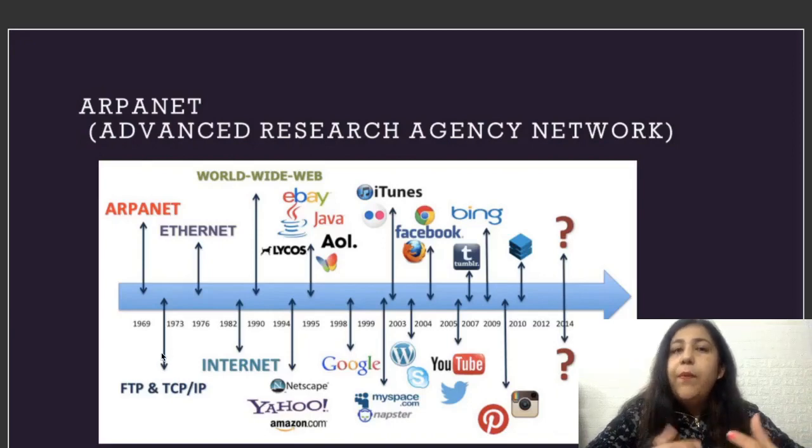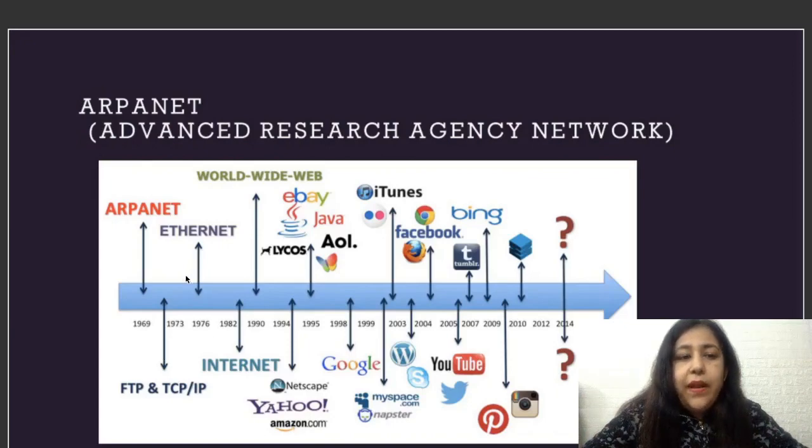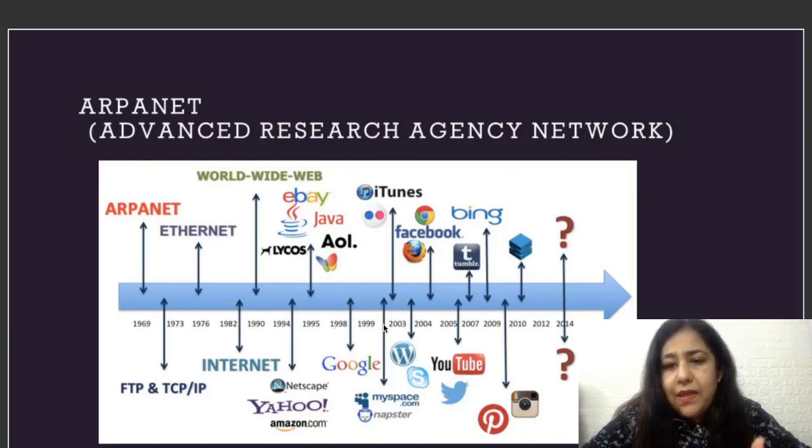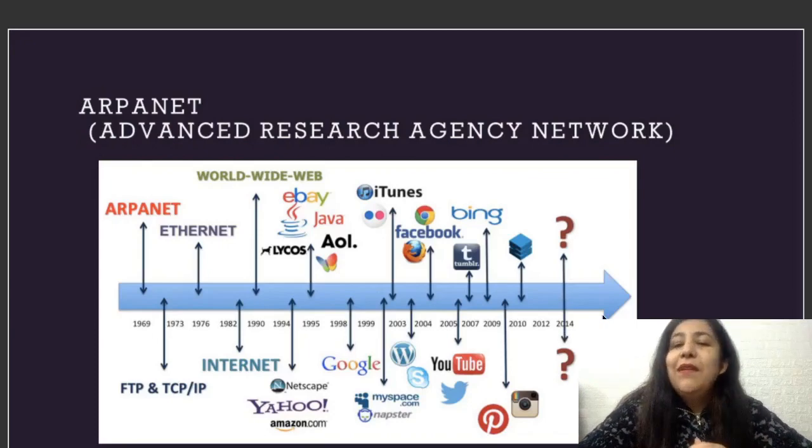FTP is like when you upload or download files on the internet, that is file transfer protocol. Then your Ethernet, that means local area networks, started. So we started to establish LANs. I'll explain what a local area network is in a while. Then in 1982 came your internet. In 1990 we got World Wide Web, and so on. This chart only shows up to 2014, but after that so many new things have also come, which you can write in comments and tell me which other major applications came after 2014.